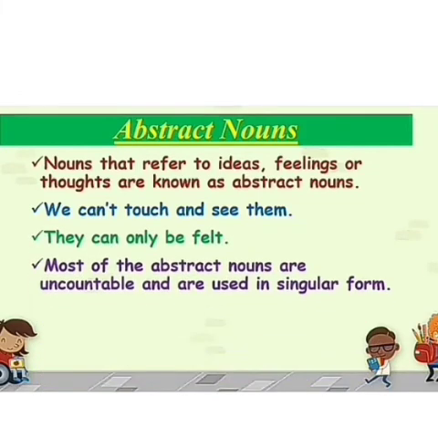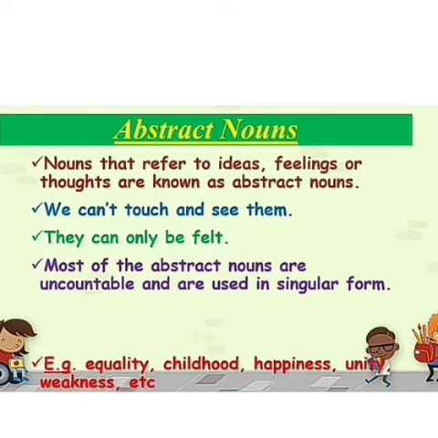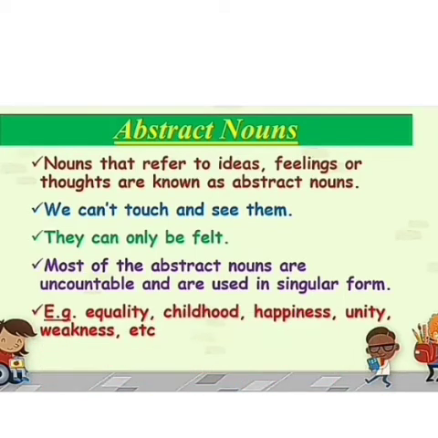They can only be felt. And most abstract nouns are uncountable and are used in singular form, like equality, childhood, happiness, unity, weakness. So these are all qualities, we can only feel them. We can't see them. Clear? So abstract nouns are the nouns that refer to an abstract object such as quality, state, feeling or action.